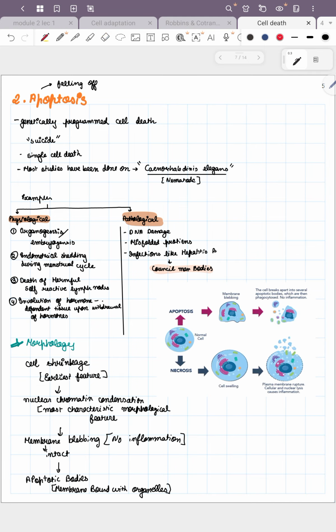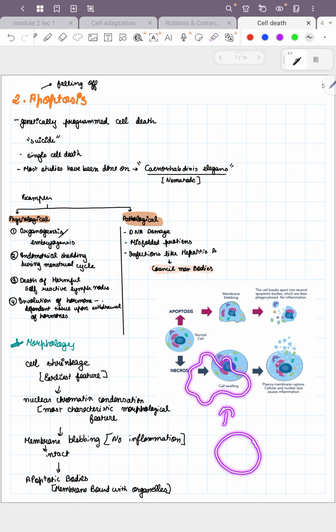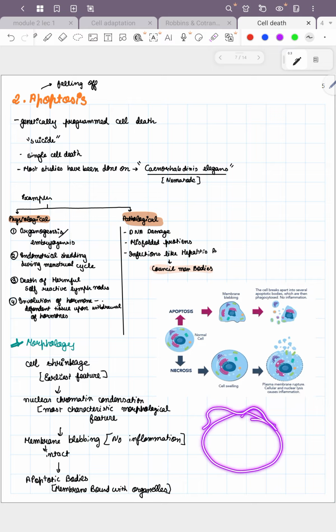Membrane blebbing is when the membrane doesn't break down like in necrosis. The normal cell deforms and first becomes a little swollen.